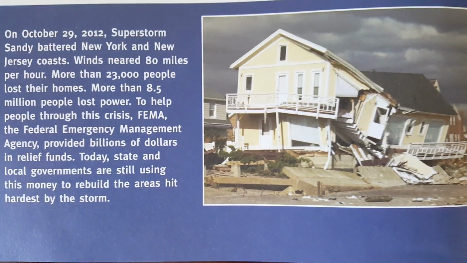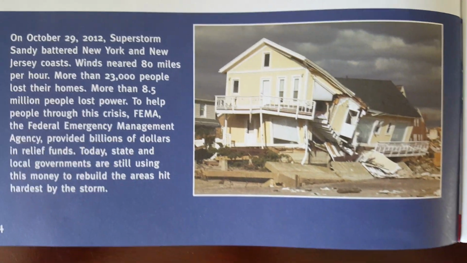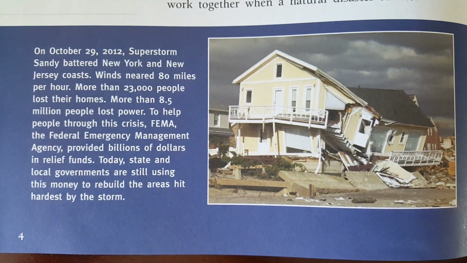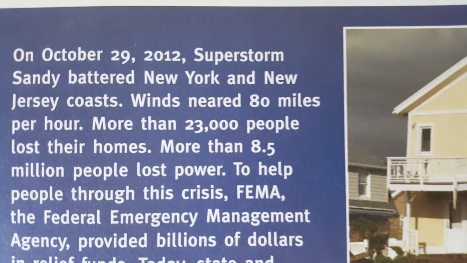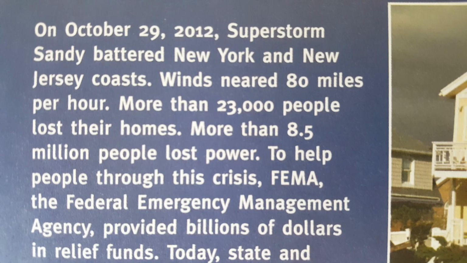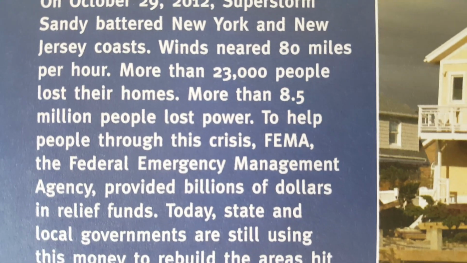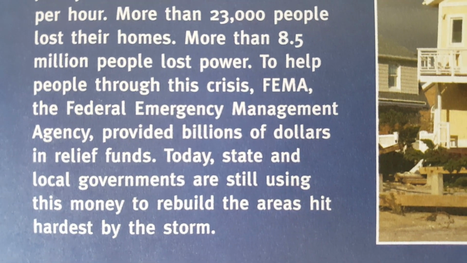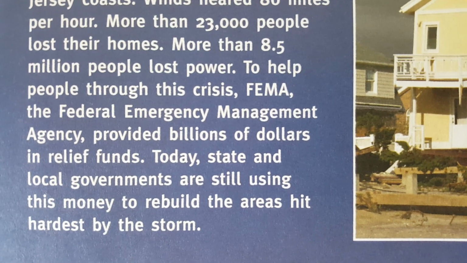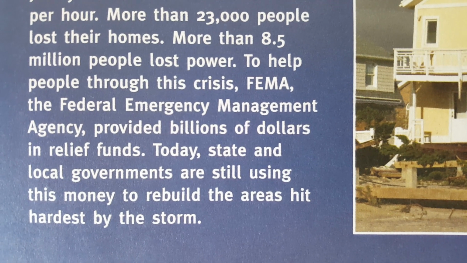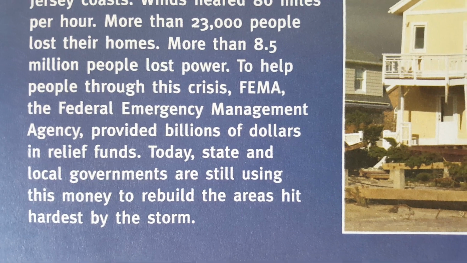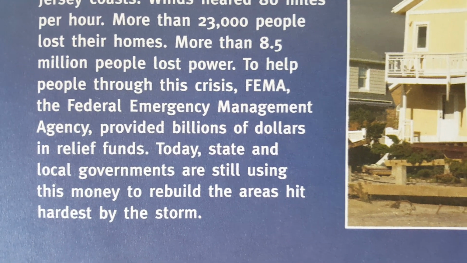If you come down farther, there's a caption, and here's what the caption says. On October 29th, 2012, Superstorm Sandy battered the New York and New Jersey coast. Winds neared 80 miles per hour. More than 23,000 people lost their homes. More than 8.5 million people lost power. To help people through this crisis, FEMA, the Federal Emergency Management Agency, provided billions of dollars in relief funds. Today, state and local governments are still using this money to rebuild the areas hit hardest by the storm.